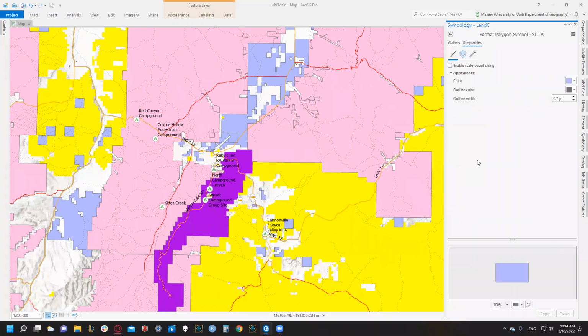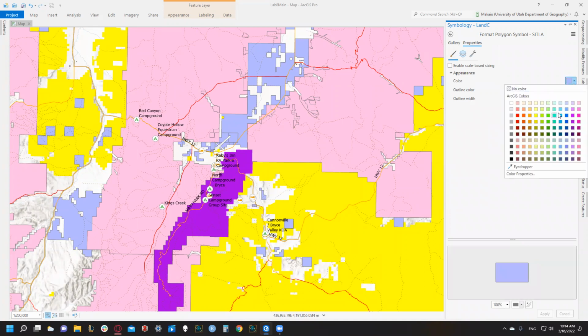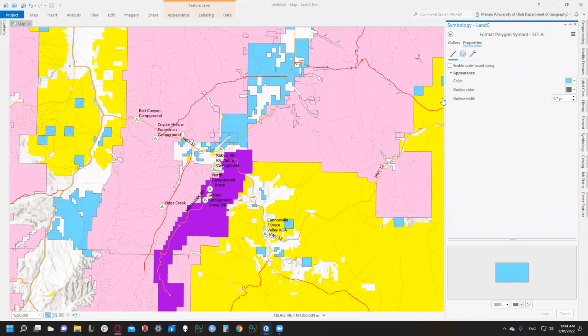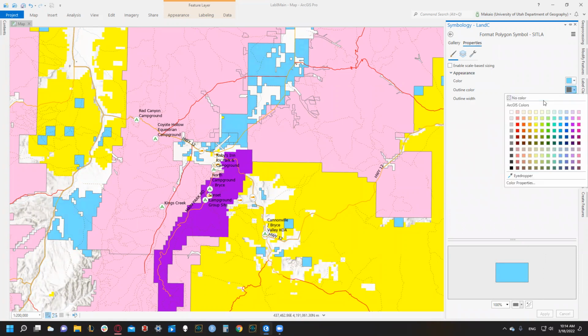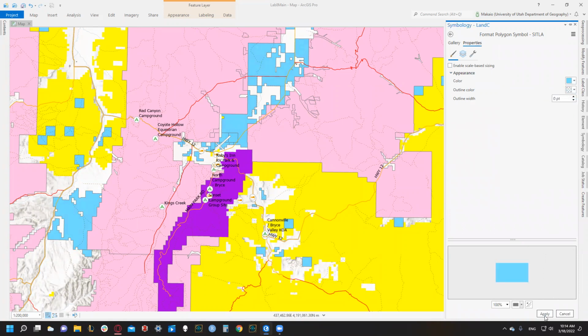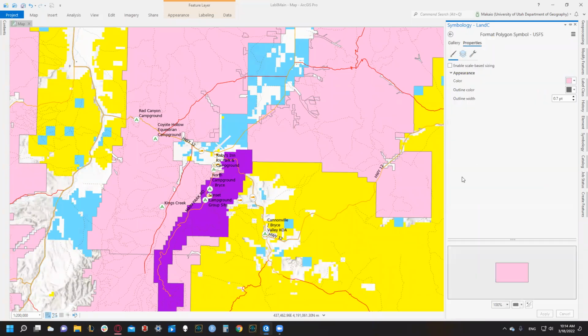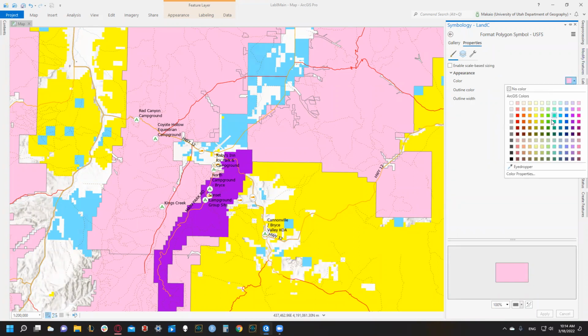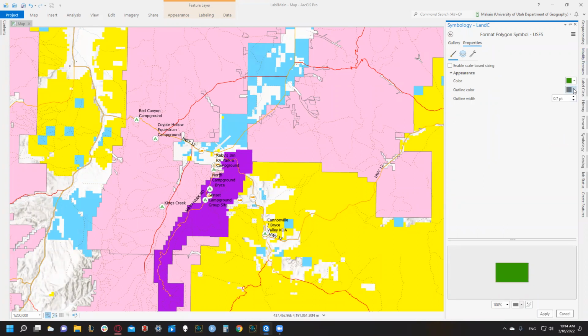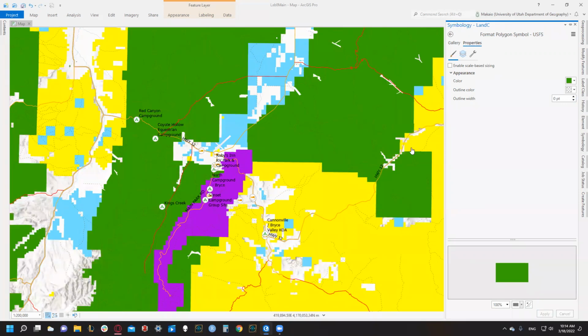SITLA, our state lands, light blue. Oh, that actually is kind of okay. We'll do that one. Then no color, no width. Click on apply. Let's go back. Our US Forest Service is green. I'm almost sure. Yep, green. So we're going to pick leaf green, no outline color, no outline width, and cool.